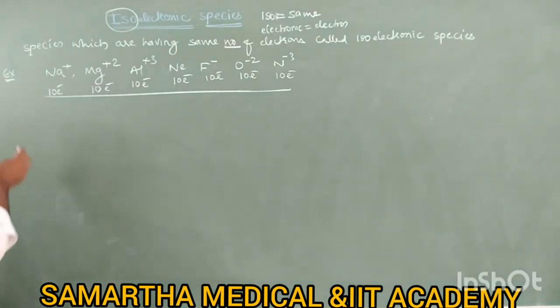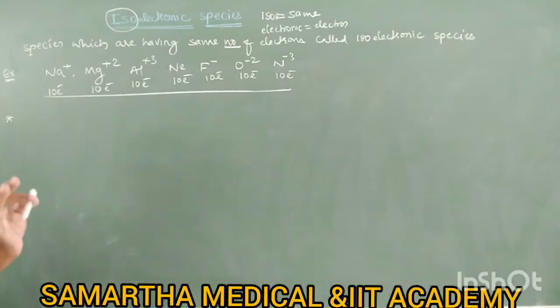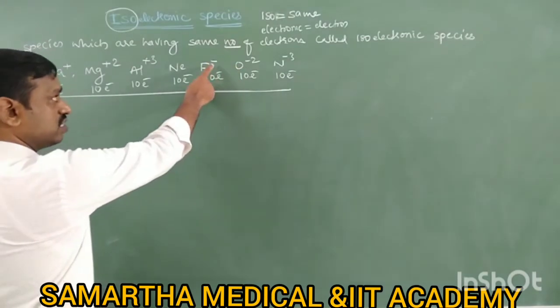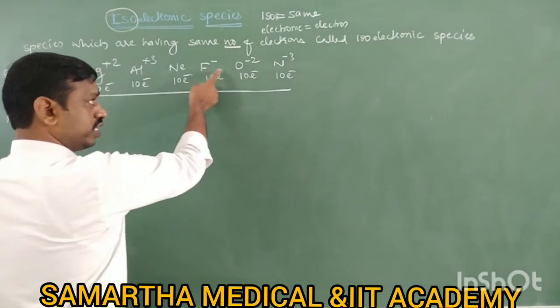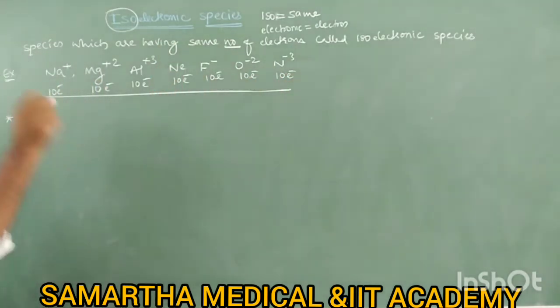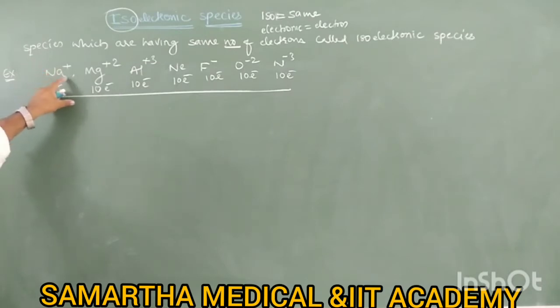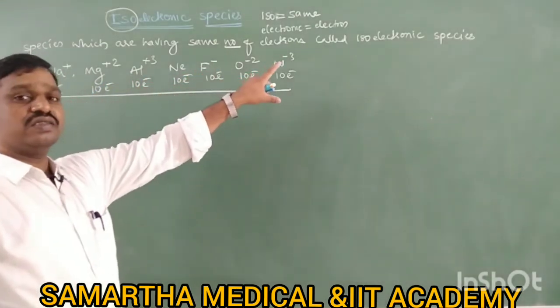So here one point you must remember: in all these isoelectronic species, the size increases with increasing negative charge, meaning minus 1, minus 2, minus 3. So its size increases. Then size decreases with increasing positive charge, plus 1, plus 2, plus 3. As the positive charge increases, size decreases. As the negative charge increases, size increases.